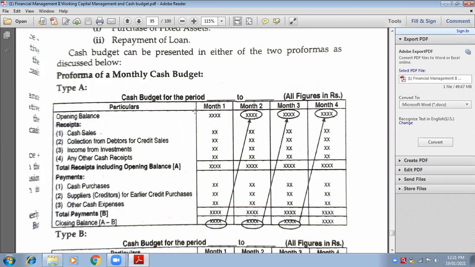And if he is asking in the question from April to December, leaving out January, February, March, how many months? 9 months. So how many amount columns will you make? 9. And 1 column will be particulars.